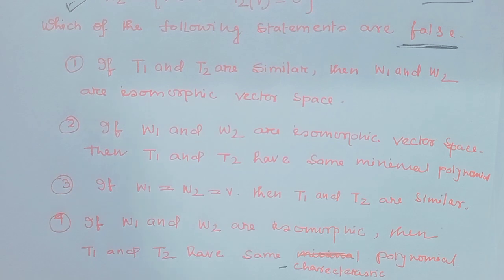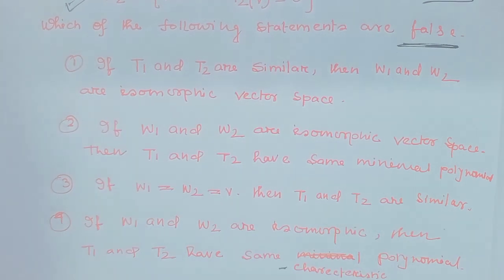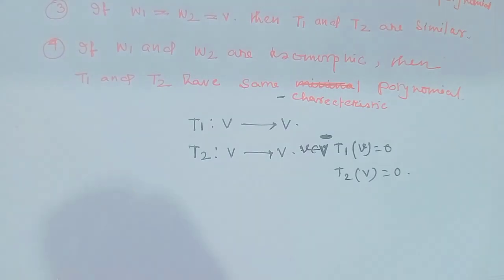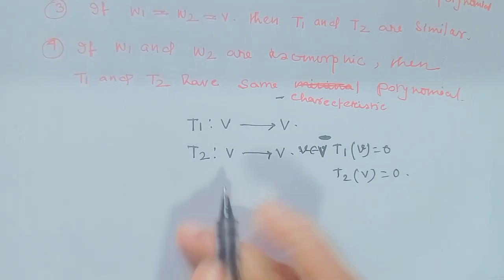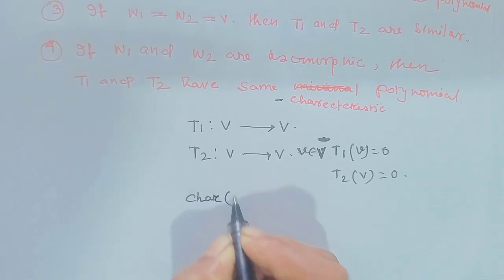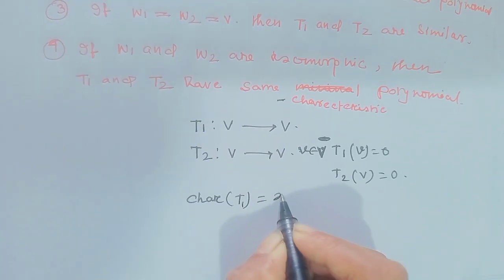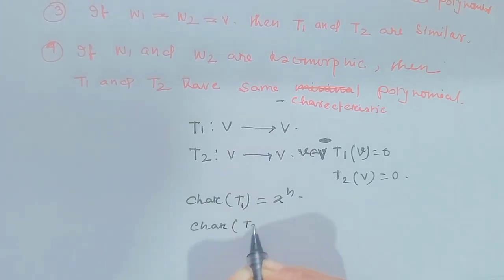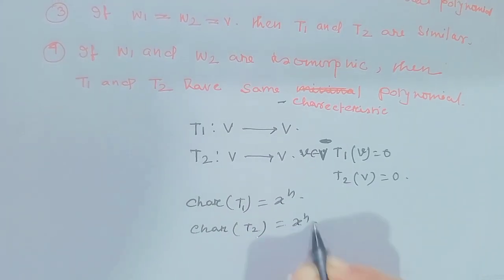Here notice, these are nilpotent operators and V is a finite dimensional vector space. So the characteristic polynomial of T1 is x to the power n, and similarly the characteristic polynomial of T2 is x to the power n.